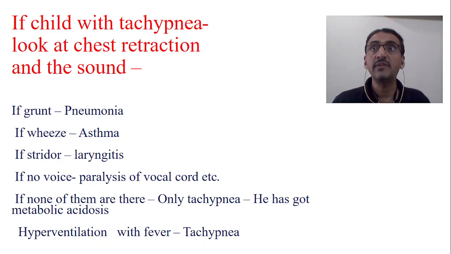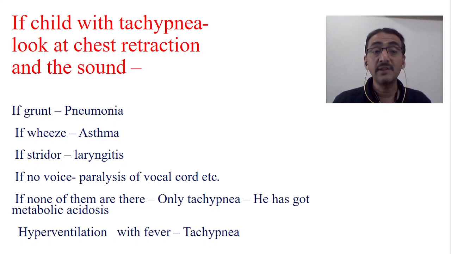If there is no voice at all, only coughing is there, that means the patient is trying to cough, but there is no voice coming. This is also possible when there is paralysis of the vocal cord. Suppose the pathology is related to paralysis of the vocal cord. In spite of having all the cough mechanism, although he is coughing, there is no sound coming. So this is another situation, paralysis of the vocal cord.